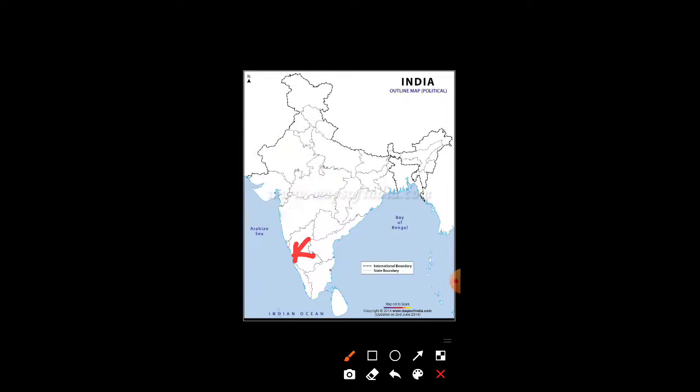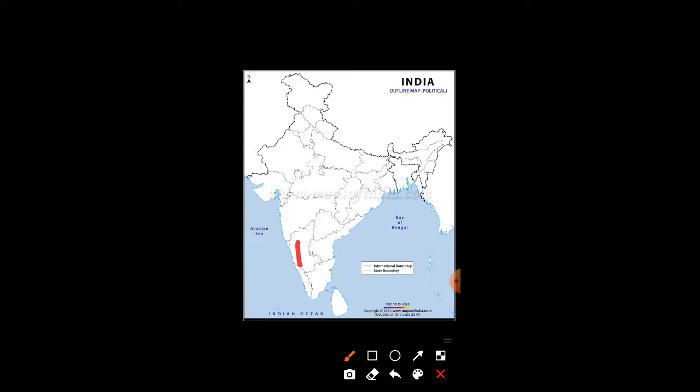Now students, in Goa we often confuse. Therefore, this particular dot is Goa. And capital of Goa is Panji, P-A-N-A-J-I. Therefore, we have done Karnataka, Goa, Maharashtra, Madhya Pradesh, Gujarat and Rajasthan.